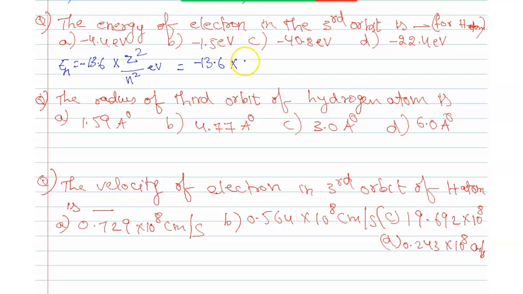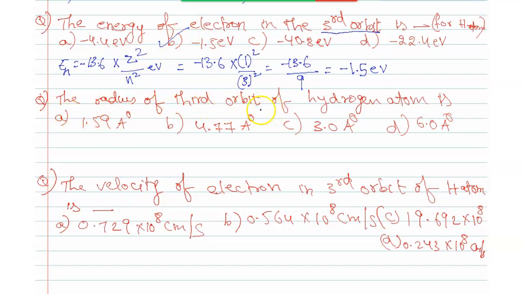What is the atomic number for hydrogen? 1, so 1 square. They mentioned the third orbit, so n equal to 3, so 3 square. So minus 13.6 by 9, which is minus 1.5 electron volt. Answer is B. Next question.